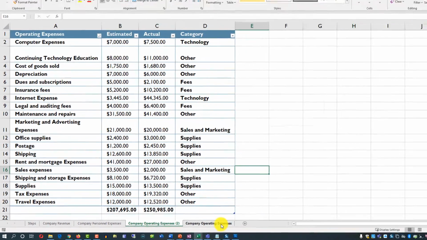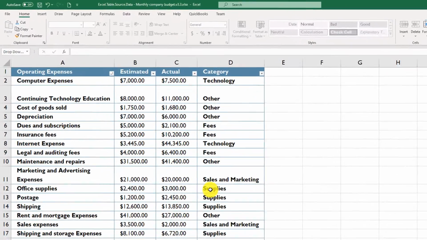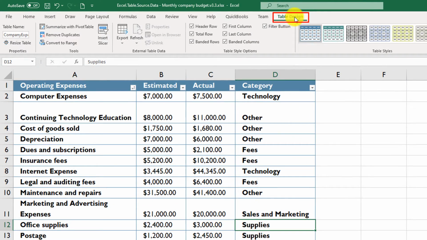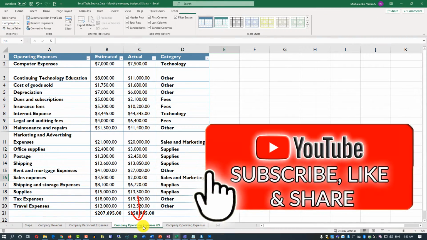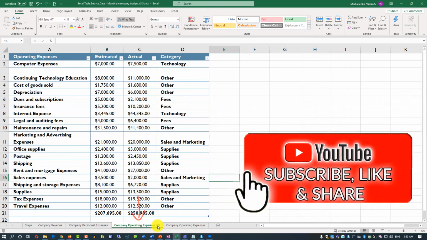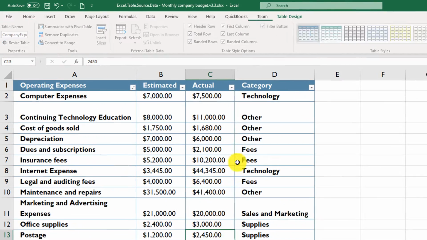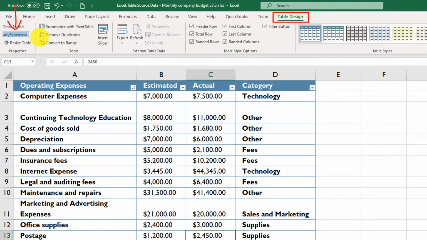Now if you go to the original worksheet and select any cell in the table, and click on Table Design, you see that the original table name is table expenses. If we go into the copy of the worksheet, company operating expenses 2, and then do the same thing, we see that the new table name is company expenses 4.